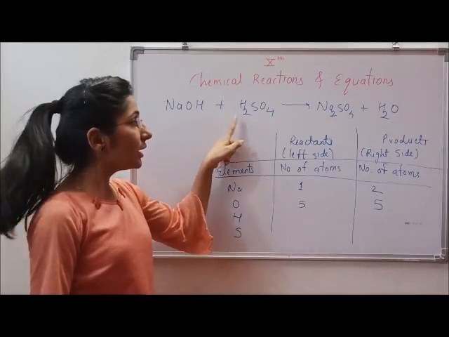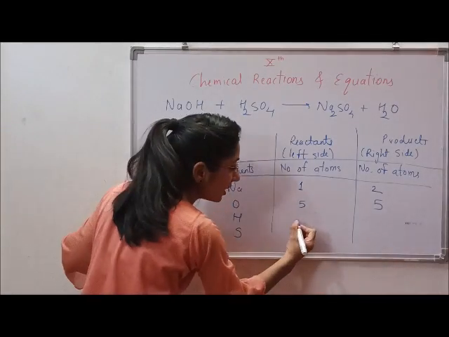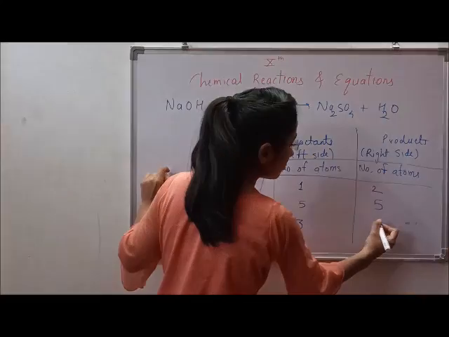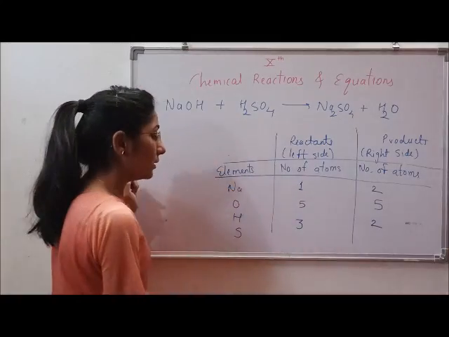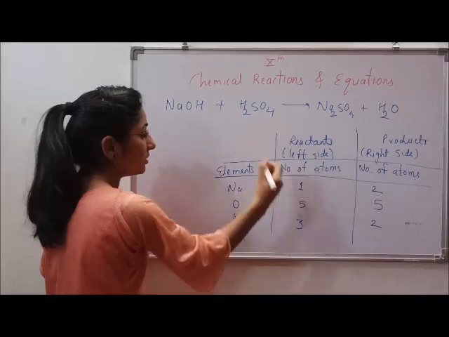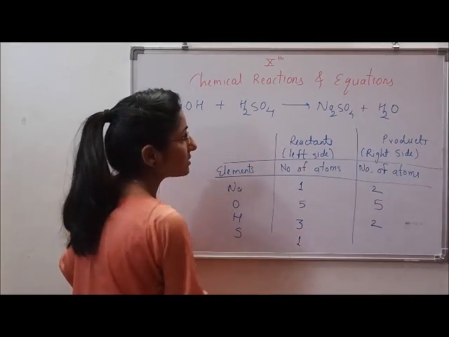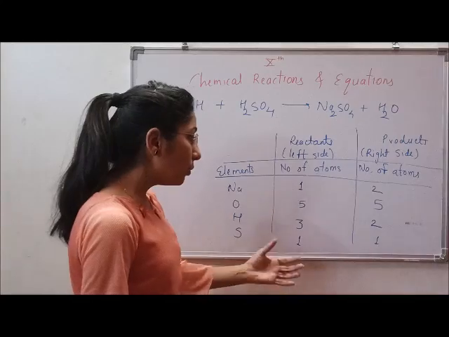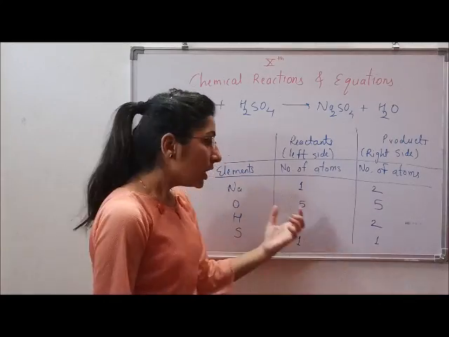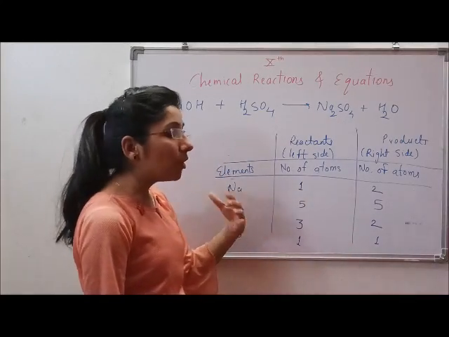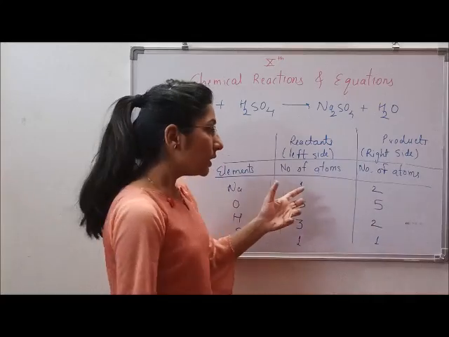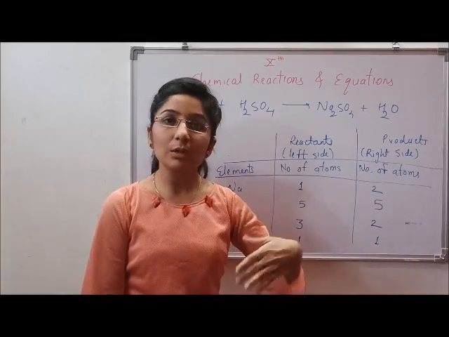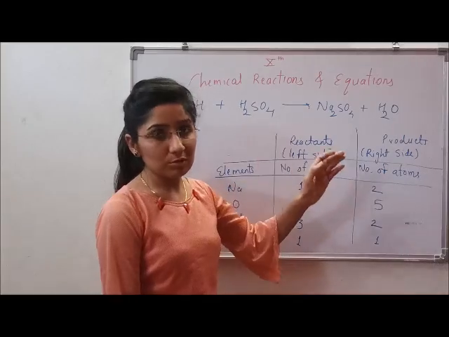Here 1 hydrogen and here 2 hydrogens. So total 3 of the hydrogens on left hand side or reactant side, and here 2 hydrogen atoms overall on the product side. Remaining sulfur, there is 1 sulfur on the reactant side, and there is 1 sulfur on the product side. Now let's have a look at these numbers. So according to the law of conservation of mass, the weight should be same. That means the number of atoms should be same. So ultimately the weight will be same on both sides.